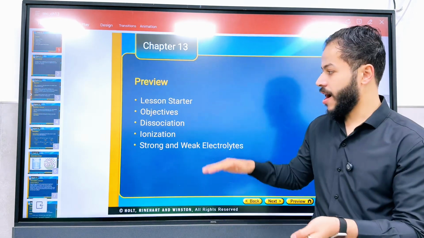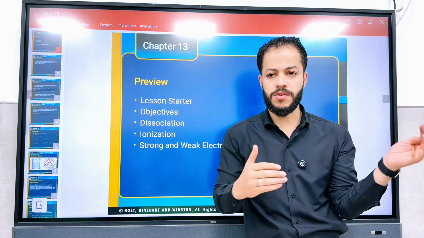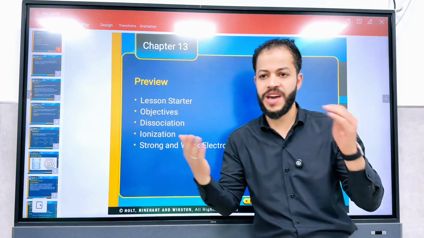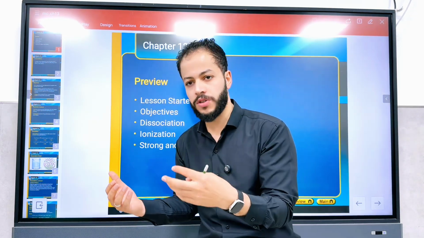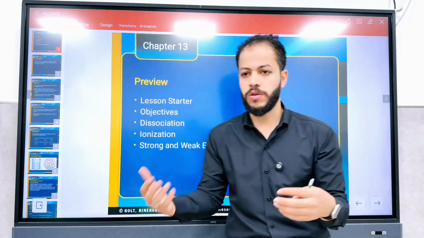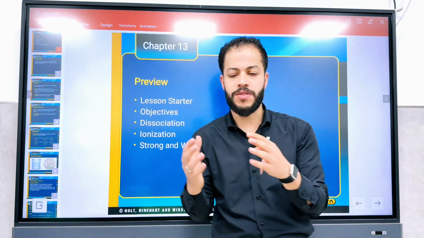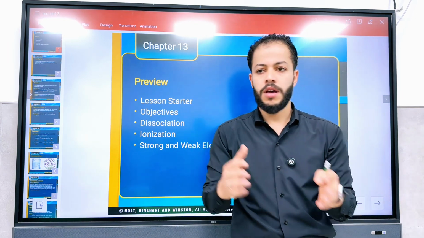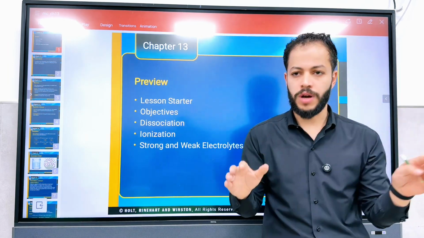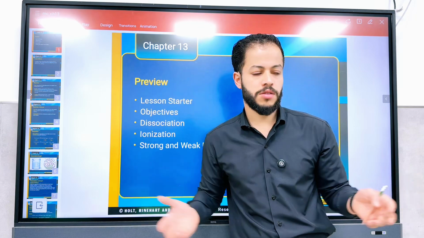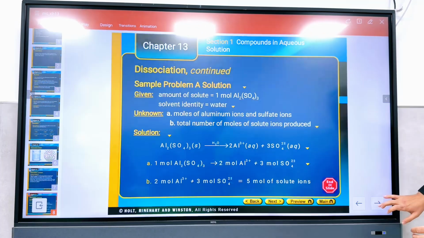And we stopped at ionization. First, we will start this section by differentiating between ionization and dissociation. After that, we will classify solutions according to conductivity of electricity into two types, electrolyte and non-electrolyte. After that, we have three categories. The electrolyte could be a strong or weak electrolyte, but the non-electrolyte is only one classification because it does not conduct electricity at all. So let's start with the first idea, ionization.